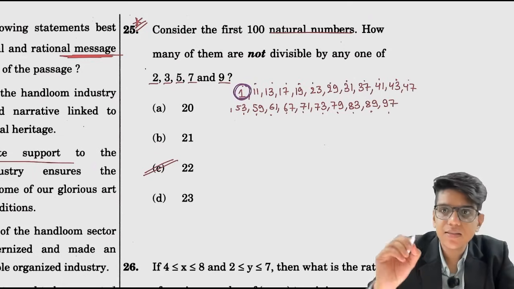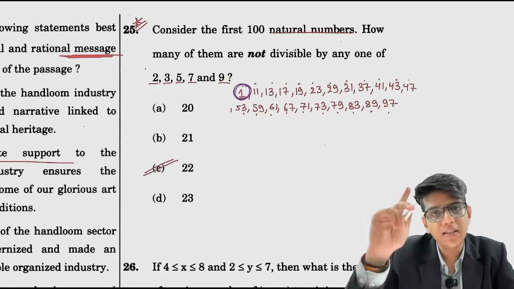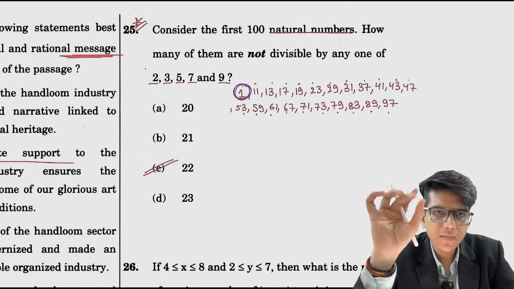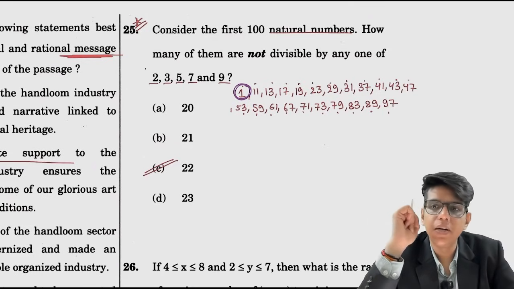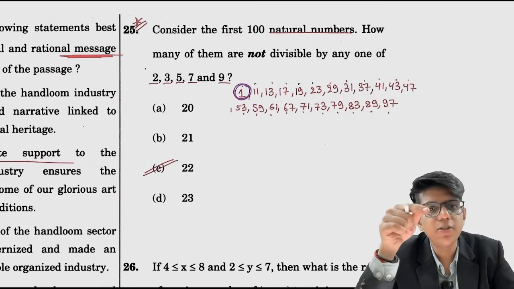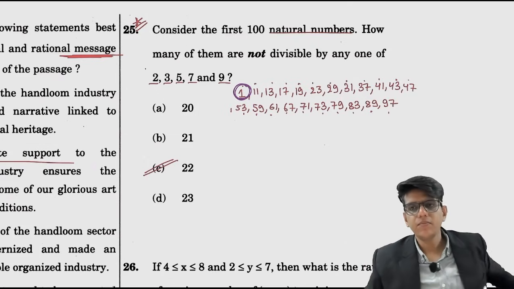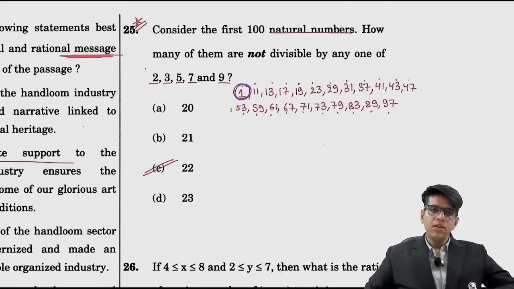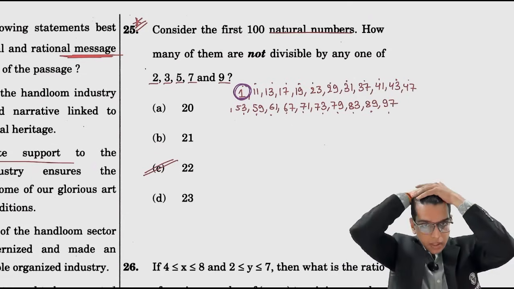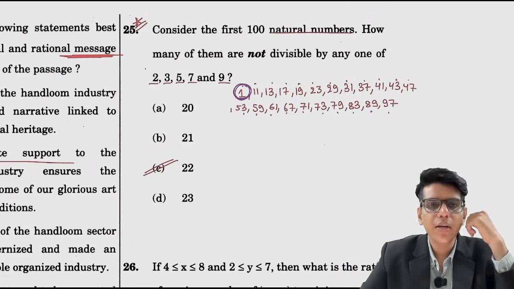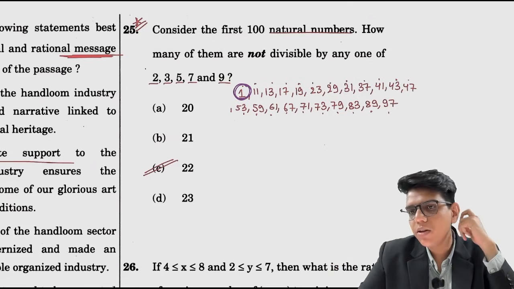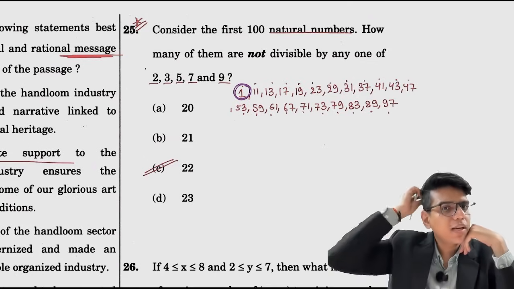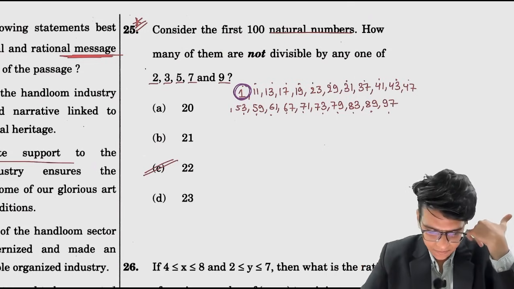ये मत भूलना, गड़बड़ सारी यही होगी, जो लोगों ने इसको गलत किया होगा उन्होंने 1 नहीं लिया होगा। 1 is a natural number but 1 is not prime and 1 is not divisible by 2, 3, 5, 7. जो गलती की होगी, if you have done this question, अगर आपने attempt दिया है या फिर आपने अभी खुद attempt किया है, तो भी problem is with this। आप लोग क्या सोचते हो, एक बार prime number दिमाग में आया तो you will think only of the prime numbers. What happens to 1? 1 is also not divisible, so उसको भी हटाना पड़ेगा ना। Understood? चलो डन।